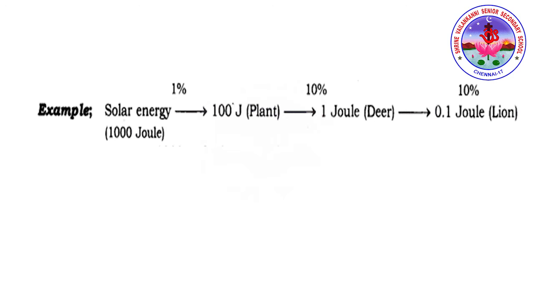Again, just 10% of the 1 joule of energy of herbivores is utilized by the carnivore animal. So this will be like the flow of energy transferred along the particular chain, right? Thus carnivore animals have only 0.1 joule of energy, while 0.9 joule is lost to the environment. So this will be the basic concept of the 10% law.